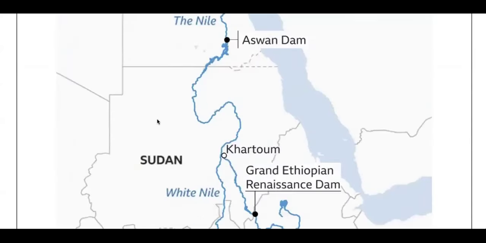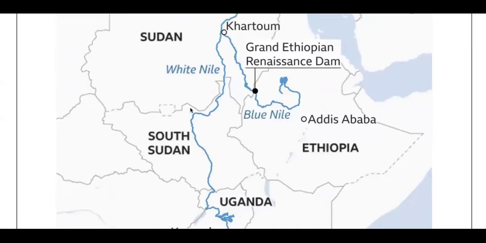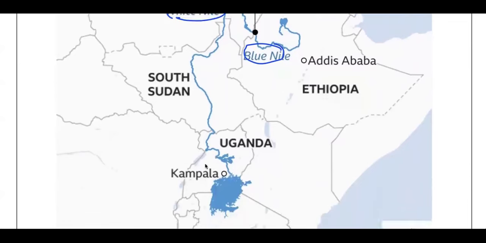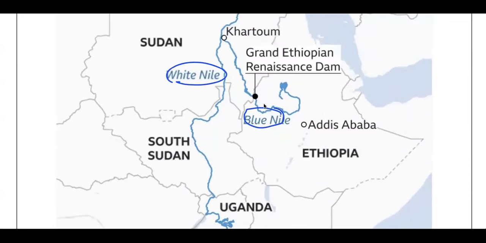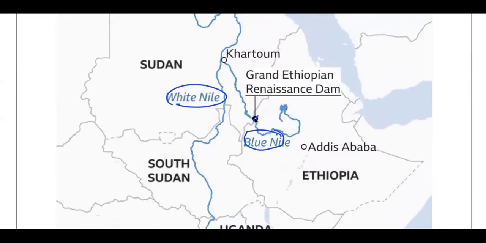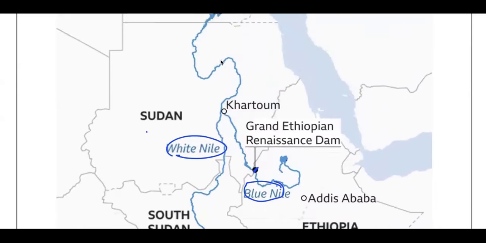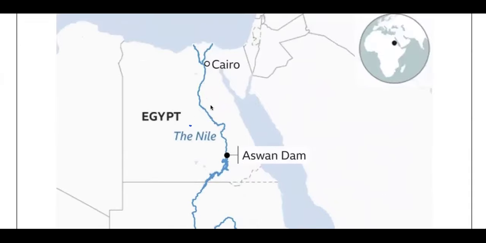So you have the Nile River. The Nile River has two major branches, White Nile and the Blue Nile. The White Nile is coming from Lake Victoria, and the Blue Nile is originating in Ethiopia. Ethiopia is constructing the dam here, but Sudan and Egypt, where finally this Nile River goes and joins the Mediterranean Sea. Okay, this is the final destination of the Nile River.